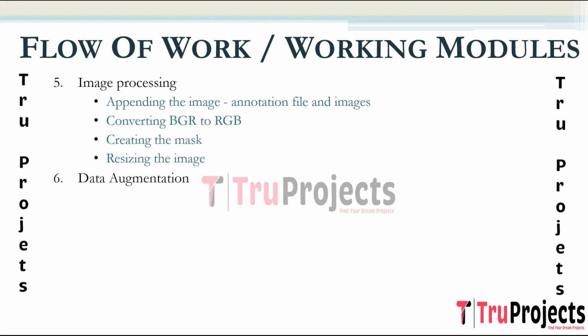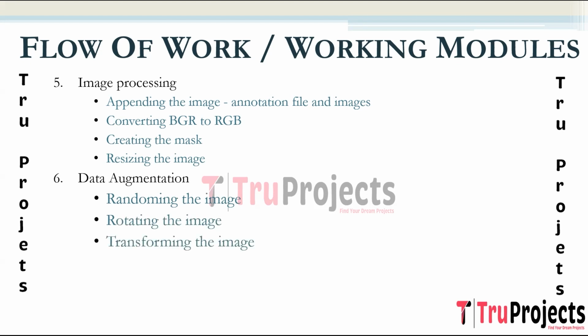The next step is data augmentation. Here, images undergo random transformations to introduce variety into training data. Images are rotated to diversify the dataset, and additional transformations such as scaling and flipping are applied to augment the dataset.